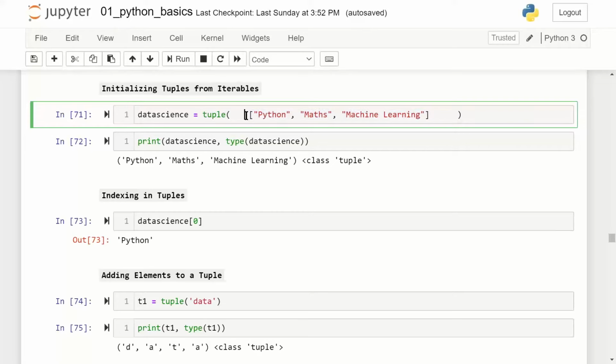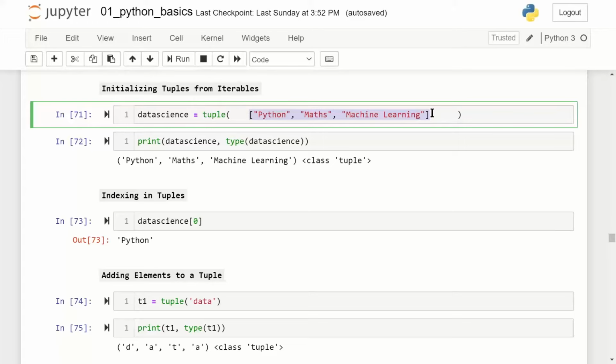If you note the 4 elements, Python, maths, machine learning, 3 elements, not 4. Python, maths and machine learning, they are put in a rectangular bracket. Because they are put in a rectangular bracket, it is a list. I am passing a list to a tuple. Okay.